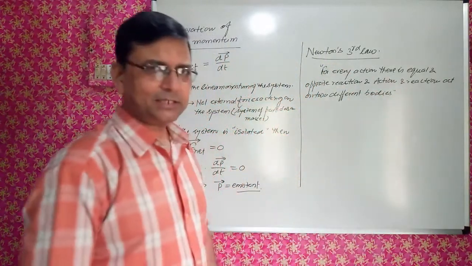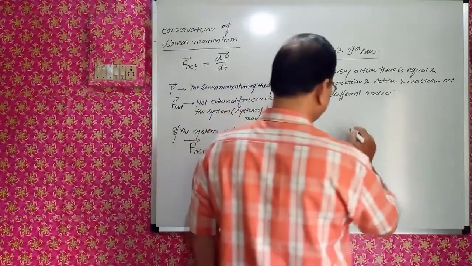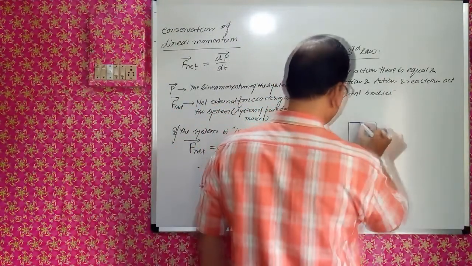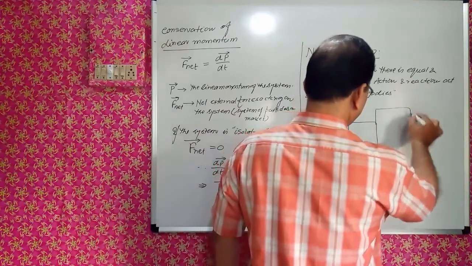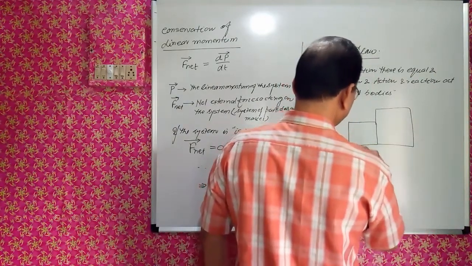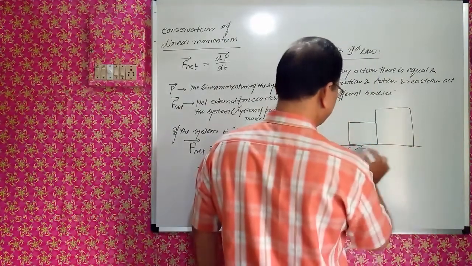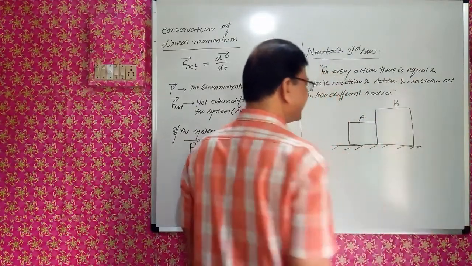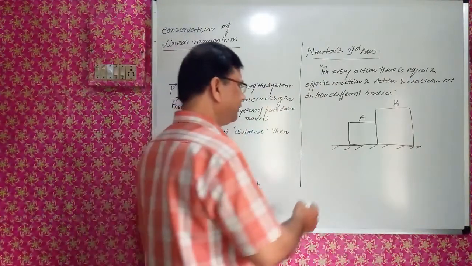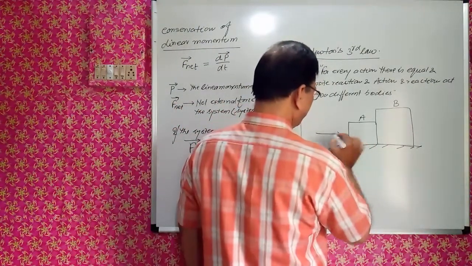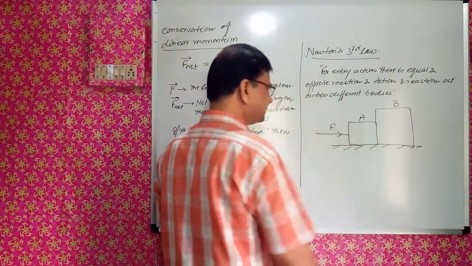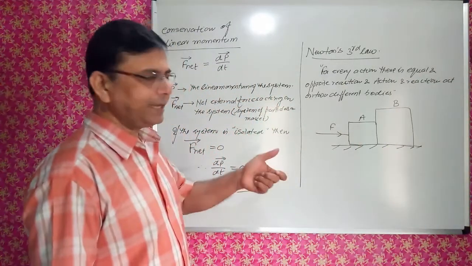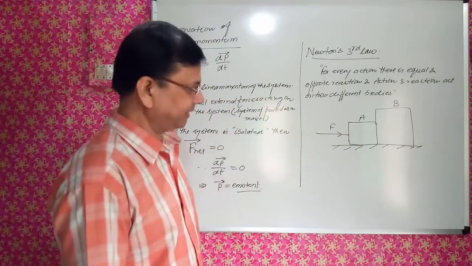What is the significance of this? I'll let you know. Suppose there are two masses. This is A and this is B, or we may say 1 and 2 also. One force is acting on this. So what is the action-reaction pair?